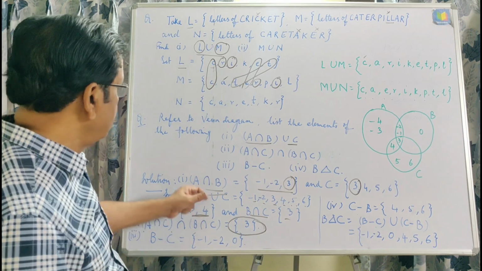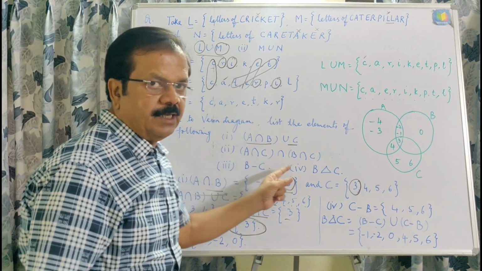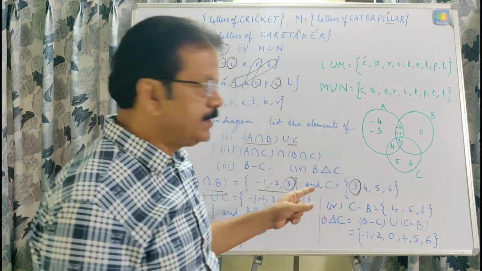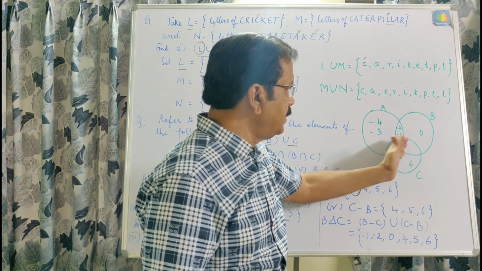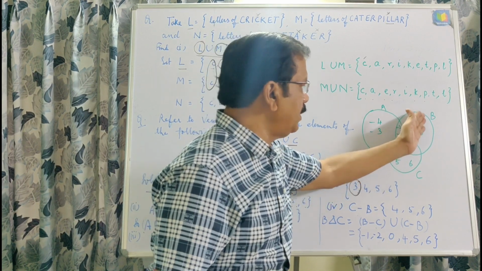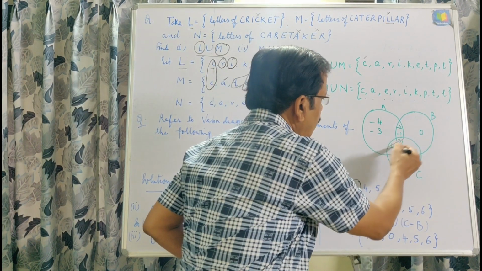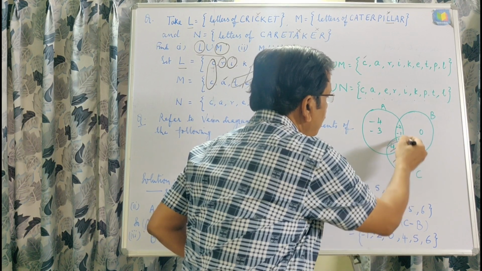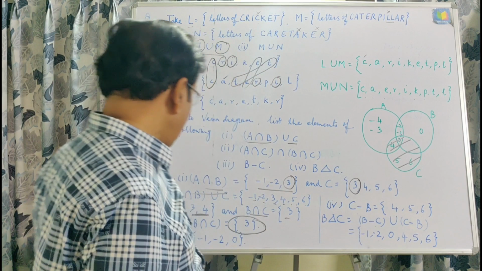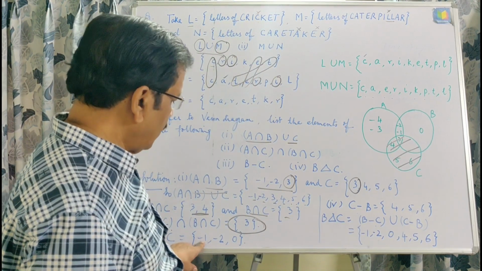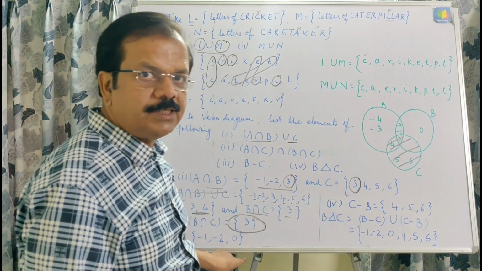Third, that is B minus C, difference of sets. This is the example of difference of sets, means the elements of C subtracted from B, and you can see we will not take 3 here, we will write only -1, -2 and 0, and that is why B minus C is -1, -2 and 0.